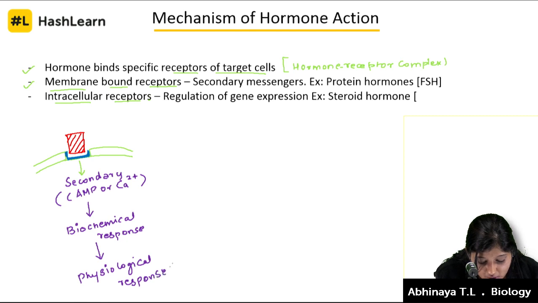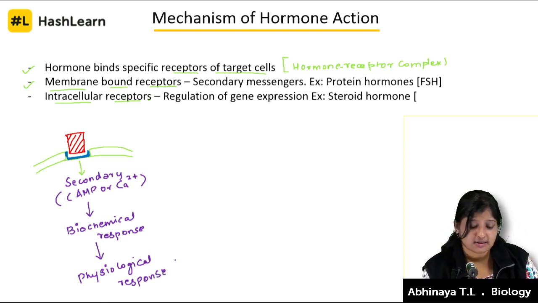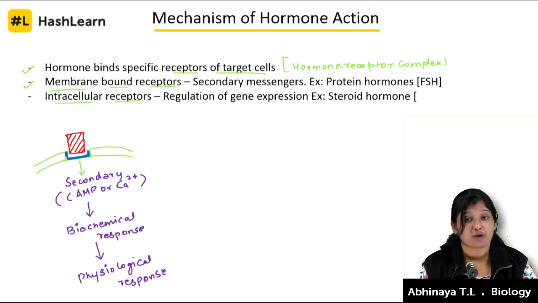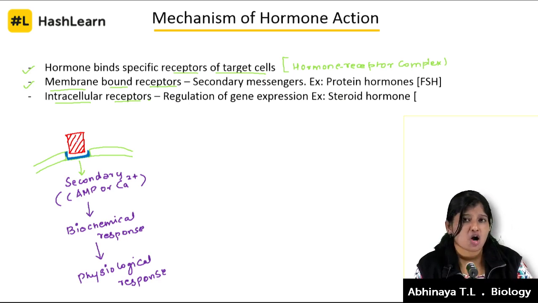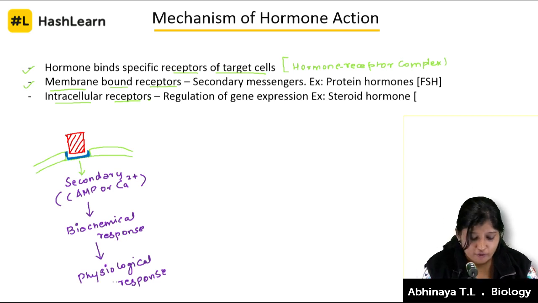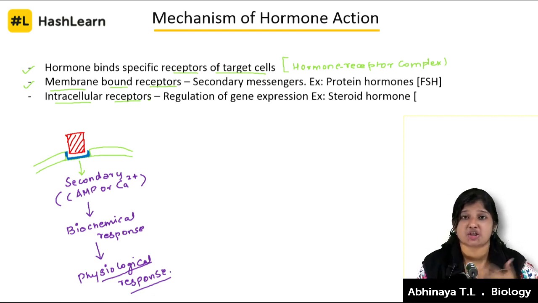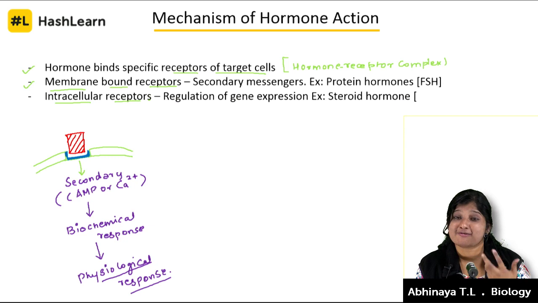Okay, now let's just think that this hormone was given in the textbook. This hormone is FSH, the follicle stimulating hormone, and the membrane here is the ovarian wall. What is going to be the change is nothing but maturation of the ovary. That's nothing but the physiological response, the maturation in the ovary of the female.